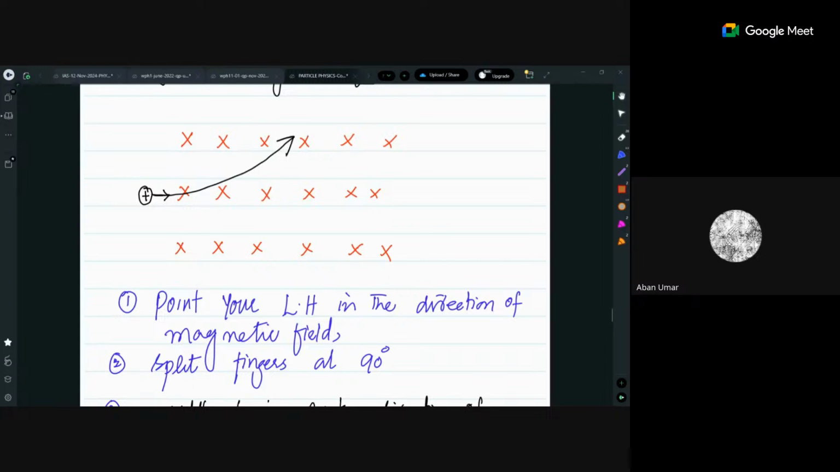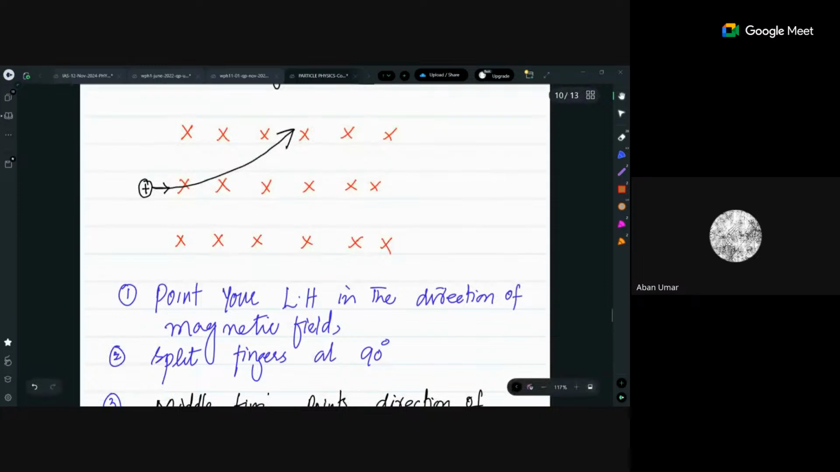Is it clear? And the direction of the deflection. If it would be an alpha particle, because I'm talking about alpha particle, you will use the left hand rule. But if it would be a beta particle, that particle would have to be applied by the other rule, because there are two types of beta particles. We will discuss about that.